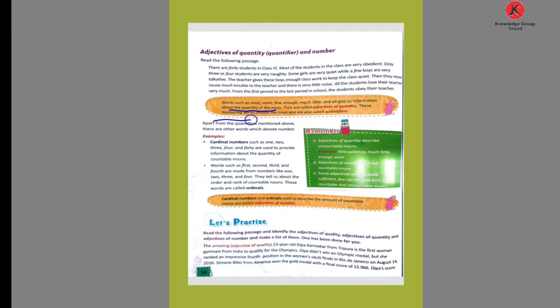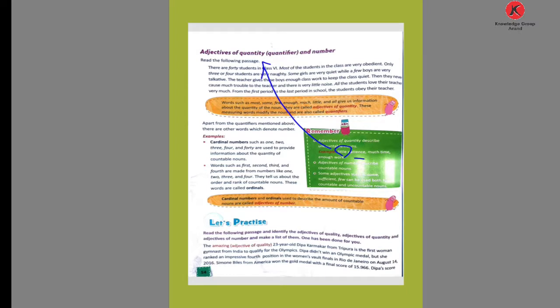These measuring words modify the noun and are also called quantifiers. See the examples in the green box. Adjectives of quantity describe uncountable nouns.